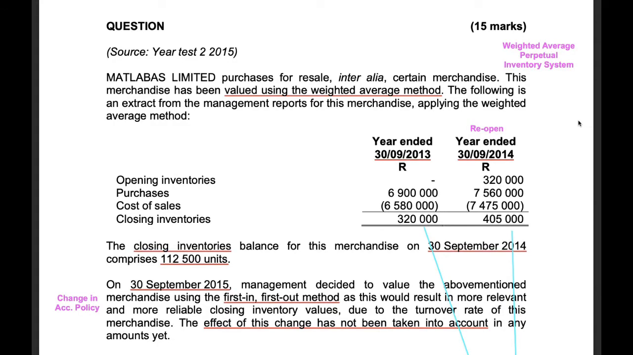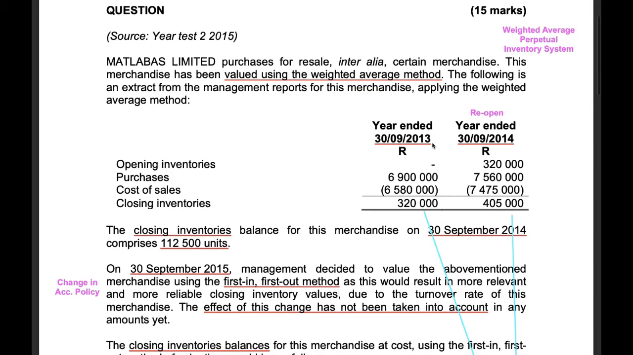Matlabas Limited purchases for resale, inter alia, certain merchandise. This merchandise has been valued using the weighted average method. The following is an extract from the management reports for this merchandise applying the weighted average method. So we have the opening inventories, purchases, cost of sales, and closing inventories for the year ended 30 September 2013 and for the year ended 30 September 2014. Now remember, it is the year ended 30 September 2014 that we can go and reopen.